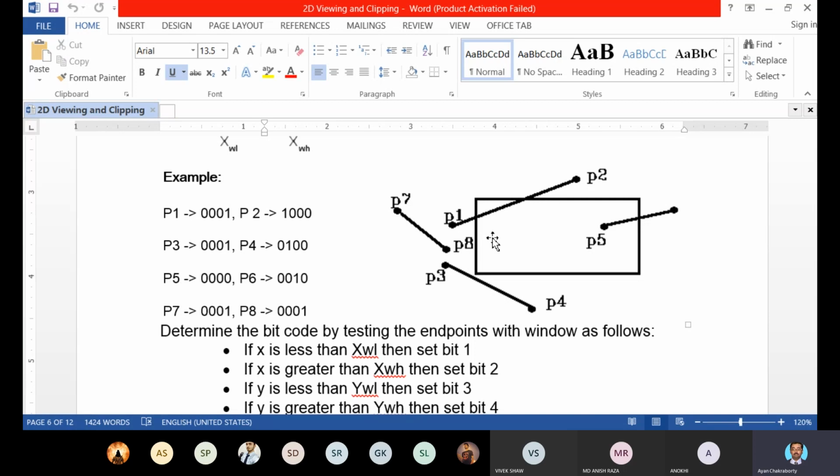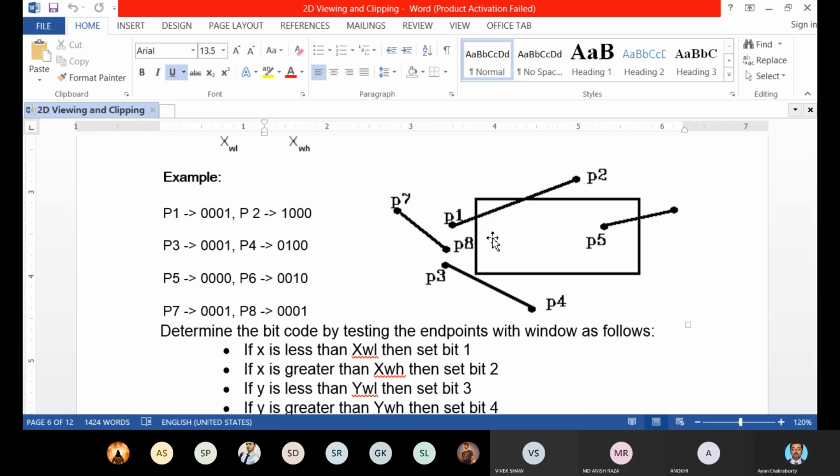And if the AND operation of the endpoints generates all zero, but the region code of the endpoints of the line is not all zero, it means that the line is partially visible.